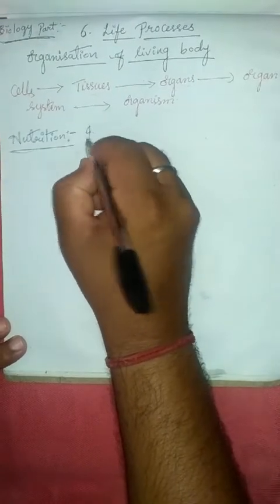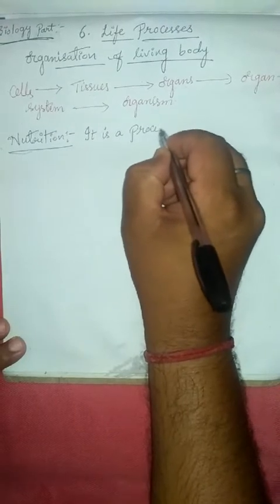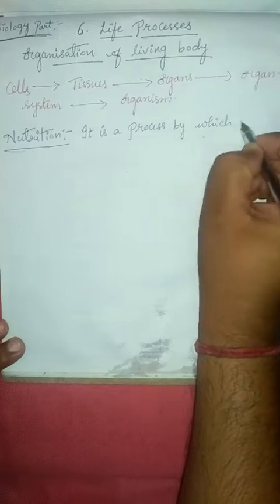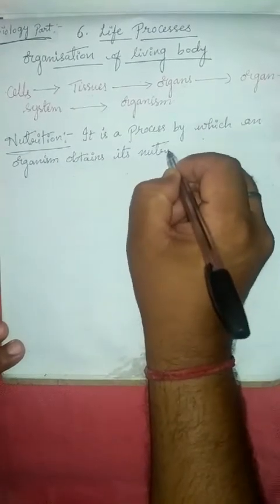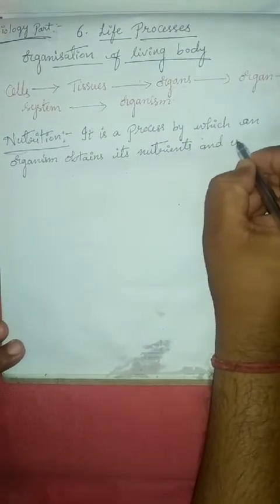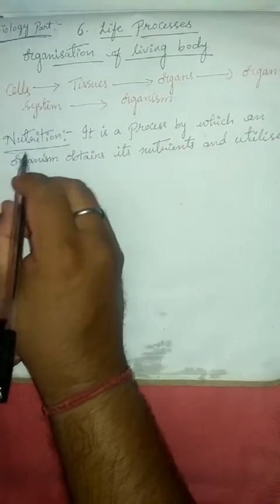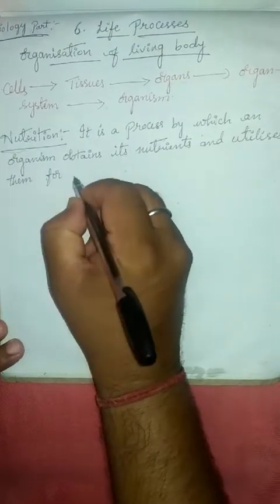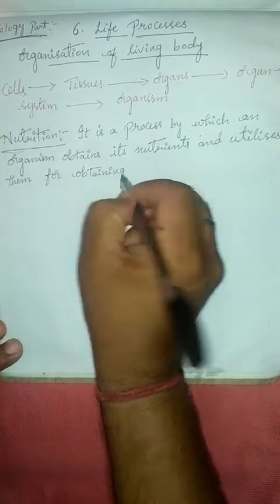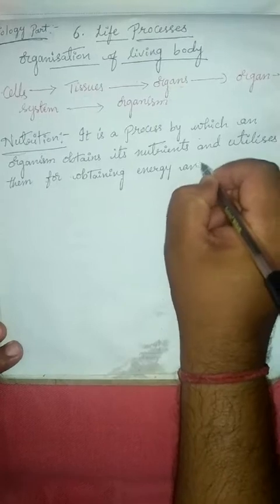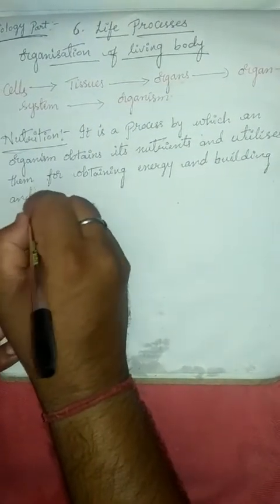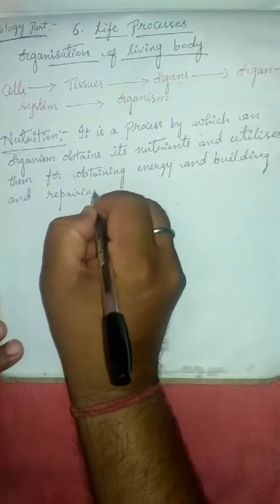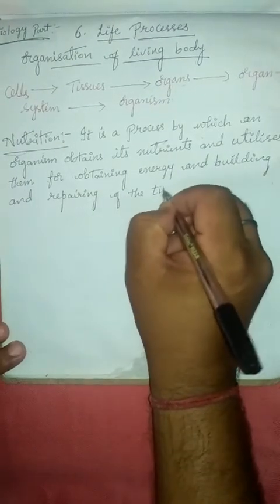It is a process by which an organism obtains its nutrients and utilizes them for obtaining energy, and for building and repairing of the tissues. This is called nutrition.